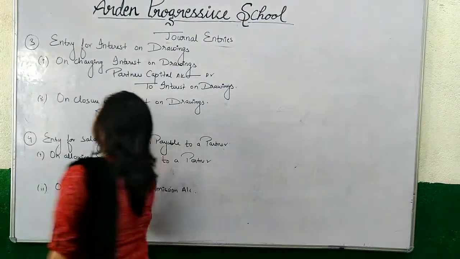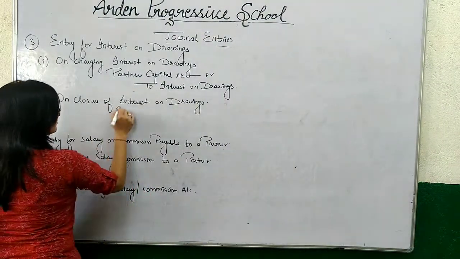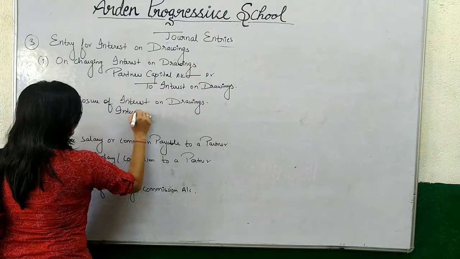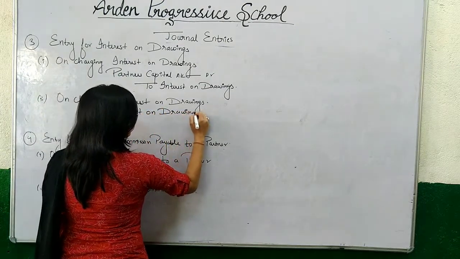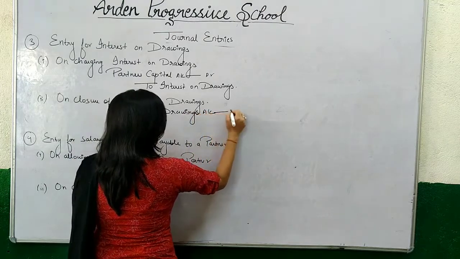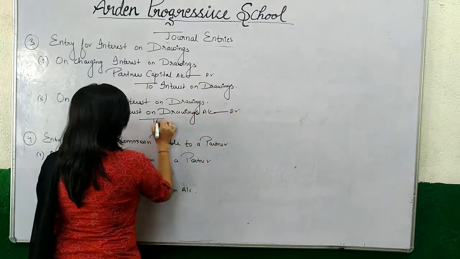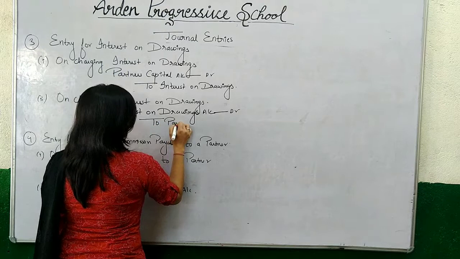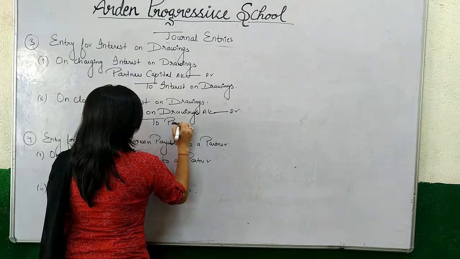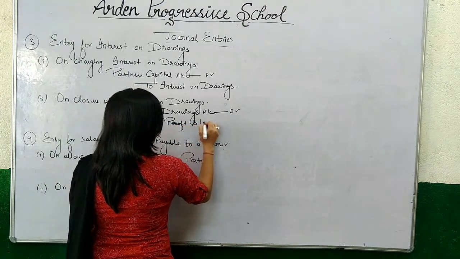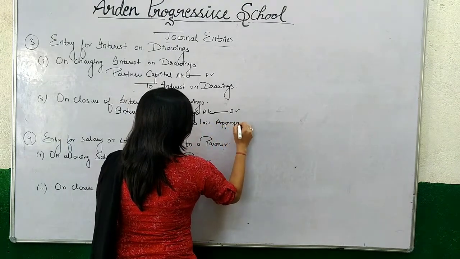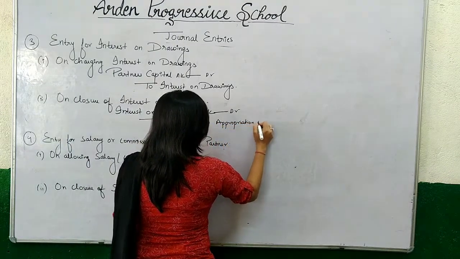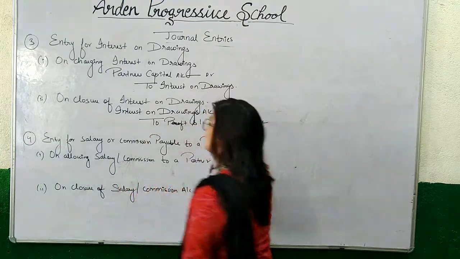So the entry for this transaction will be: interest on drawings account debit to profit and loss appropriation account.